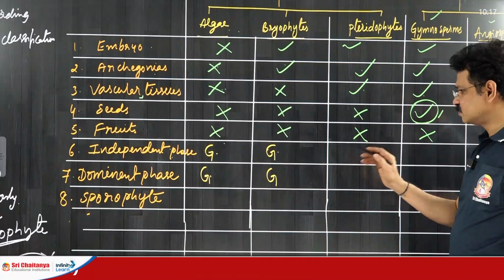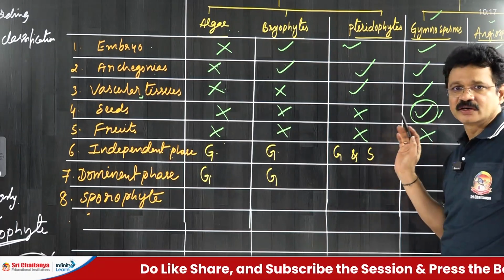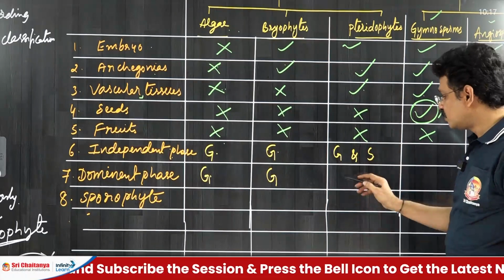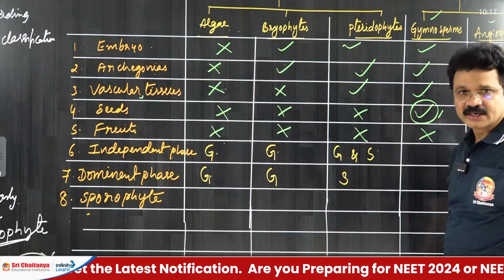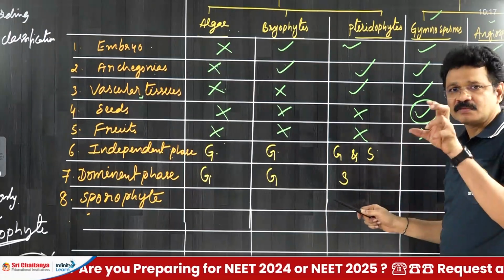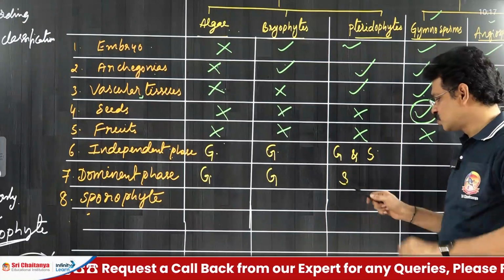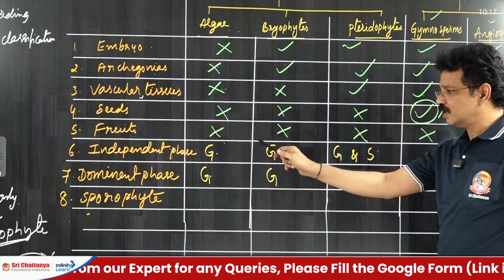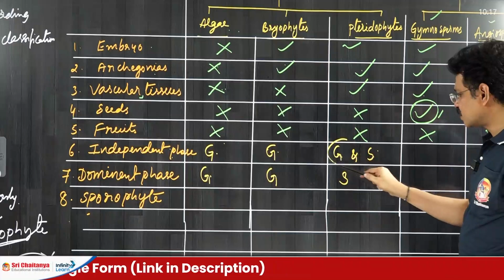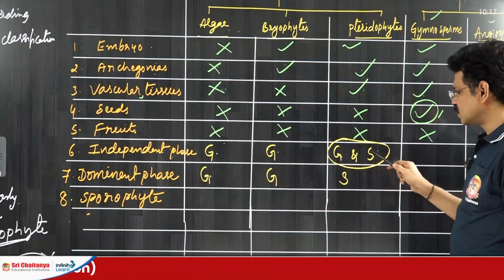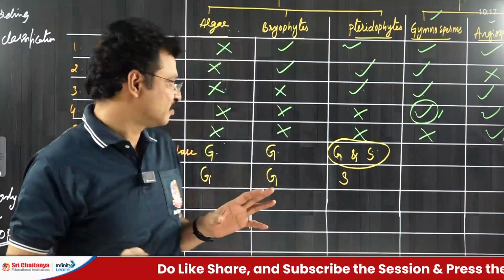Next, coming to pteridophytes. In pteridophytes, both gametophyte and sporophyte are independent. But the dominant phase is the sporophyte. It is a different thing here. Two phases are independent, but in terms of adaptability to terrestrial areas, in terms of their lifespan and size also, the sporophyte is more dominant over the short-lived gametophytic phase in pteridophytes. It is one of the unique characters of pteridophytes. Both the phases are independent, not dependent on another. Both are able to perform photosynthesis to prepare their own food materials.